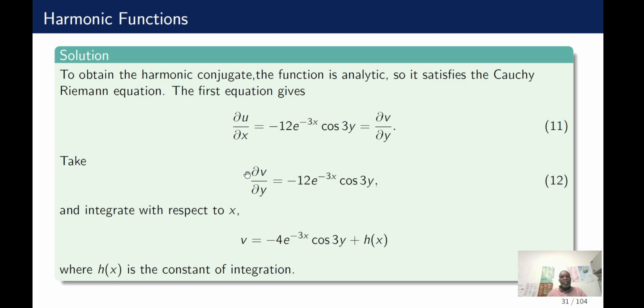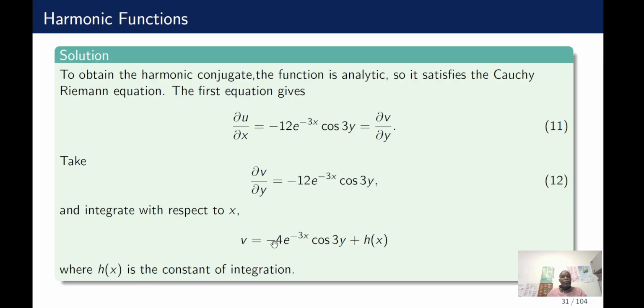Then we integrate with respect to y, and we get our harmonic conjugate v.